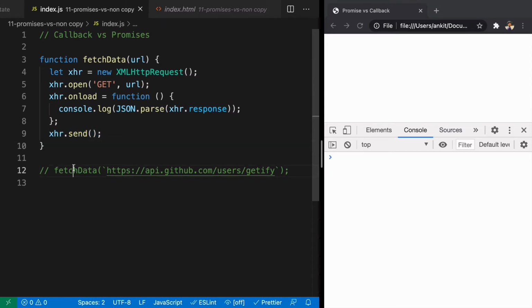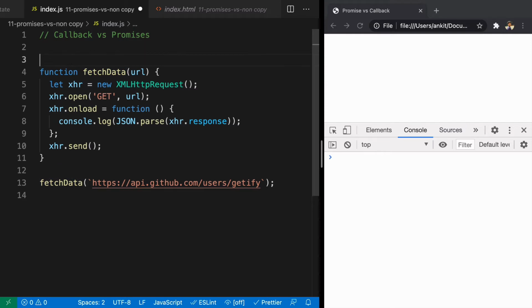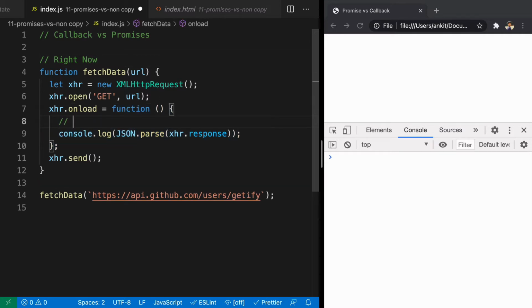So if you take a look at this code, whenever we call this function fetchData, this function will be called right now. But the function that you have added to onload is going to get called in future when the data is loaded properly. Otherwise, if something goes wrong, onError will be called, but we do not have any onError right now.